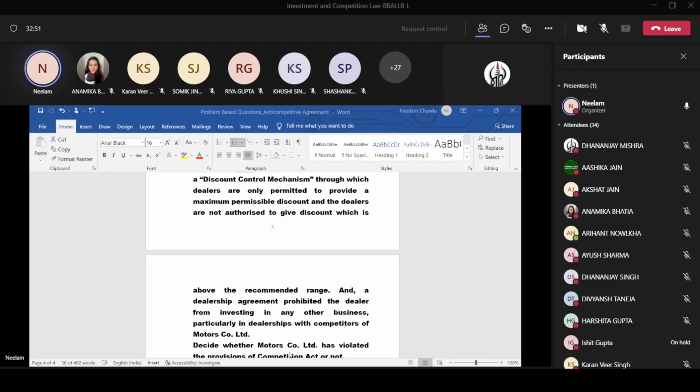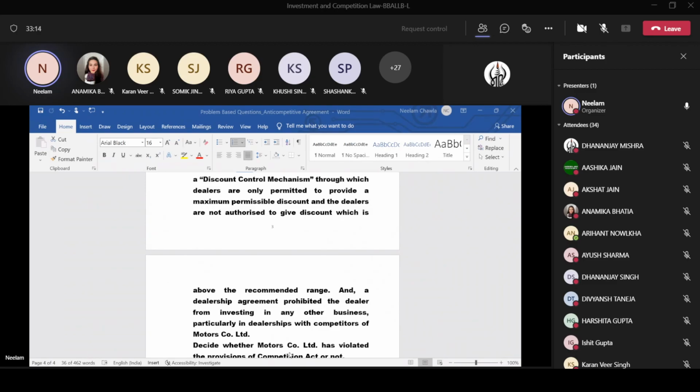Which vertical agreement can it be? Resale price. Wonderful, Ria. It is resale price maintenance. When the price is decided by the seller, then it is an example of resale price maintenance.